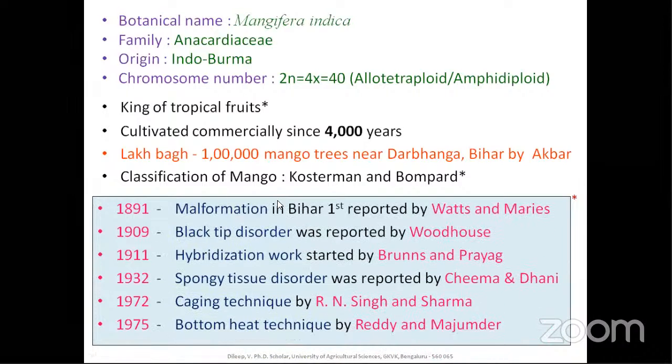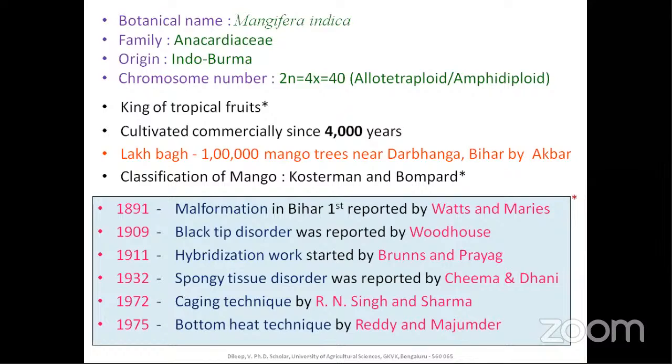So here in 1891, the mango malformation disorder was first reported by Watson in Bihar, and in 1909, black tip disorder was reported by Woodhouse, and the hybridization work was first started by Burns in Pune, that is in 1911, and the spongy tissue disorder was reported by Chema and Dhani, and the caging technique, the first hybridization work in India, was started by Dr. R.N. Singh and Sharma in IARI, and in 1975, the bottom heat technique, a propagation related operation, was started by Reddy and Majumdar, also in IARI.